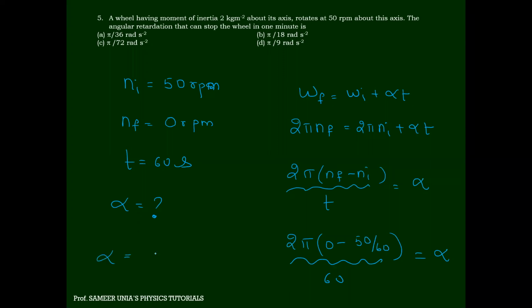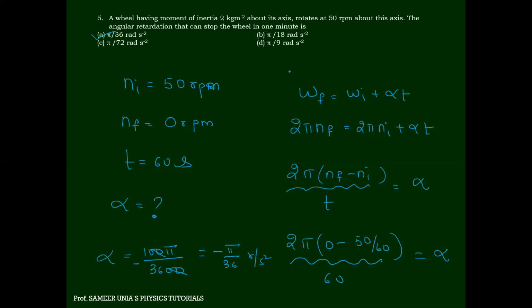So alpha is going to become 100 pi by 3600 with a minus sign. Minus pi by 36 radian per second square. Do you all agree with me? Yes, sir. So this is how we do the basic kind of questions.